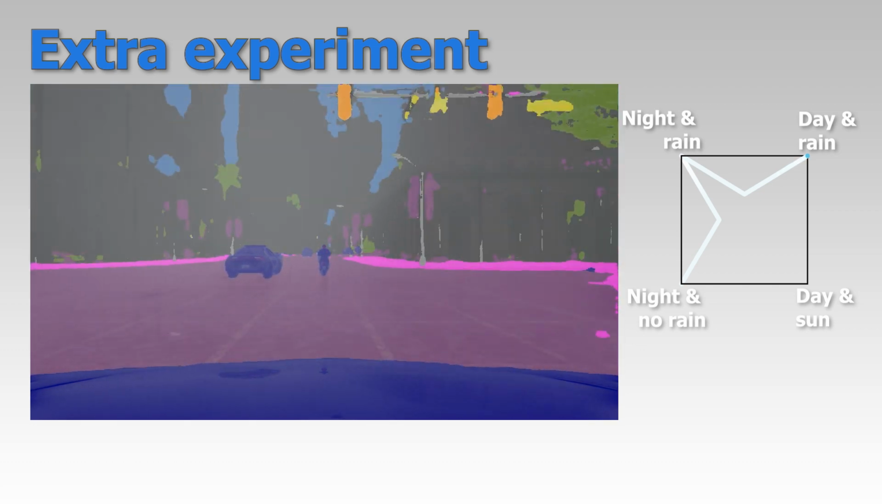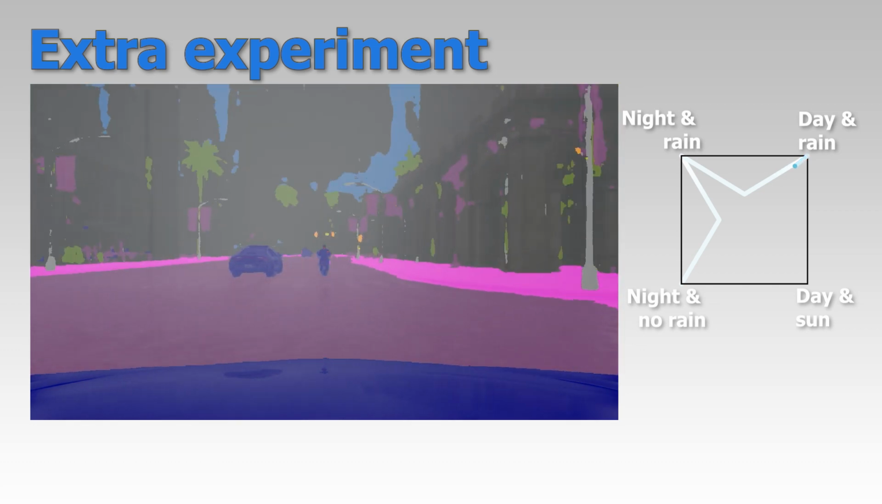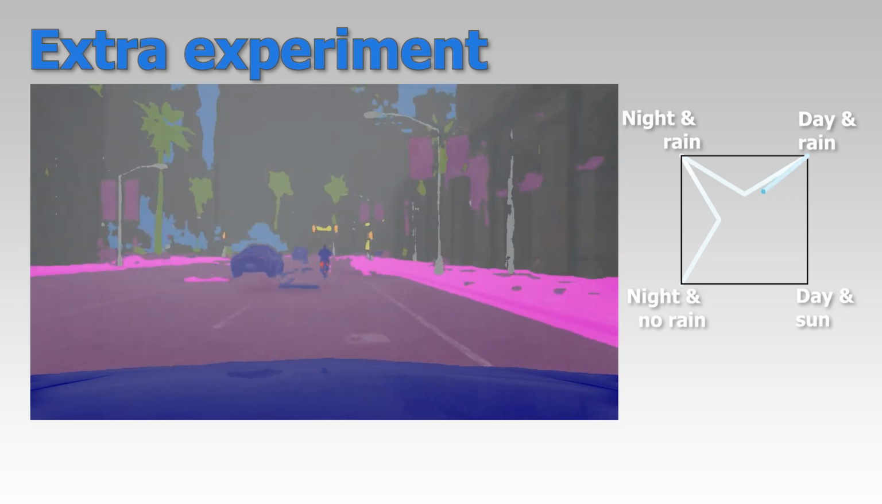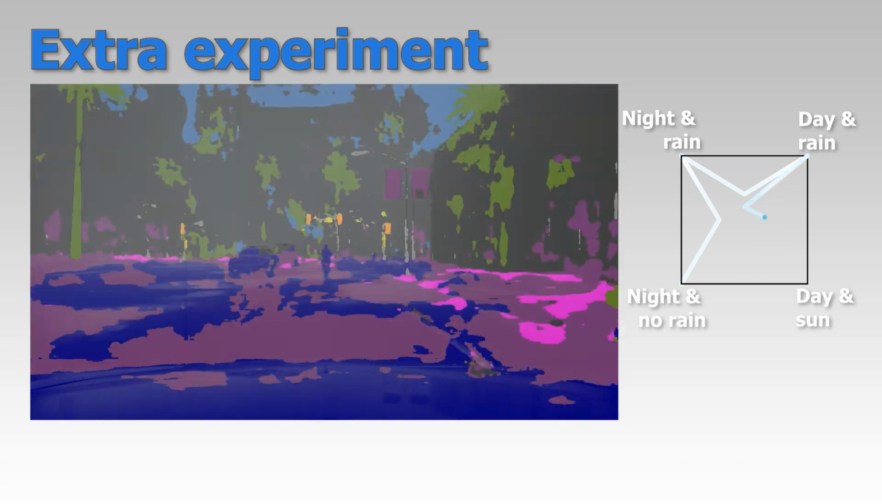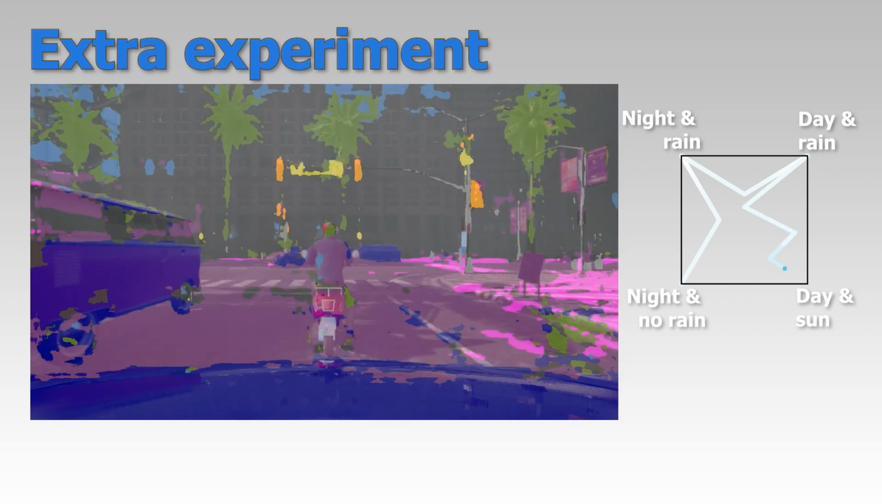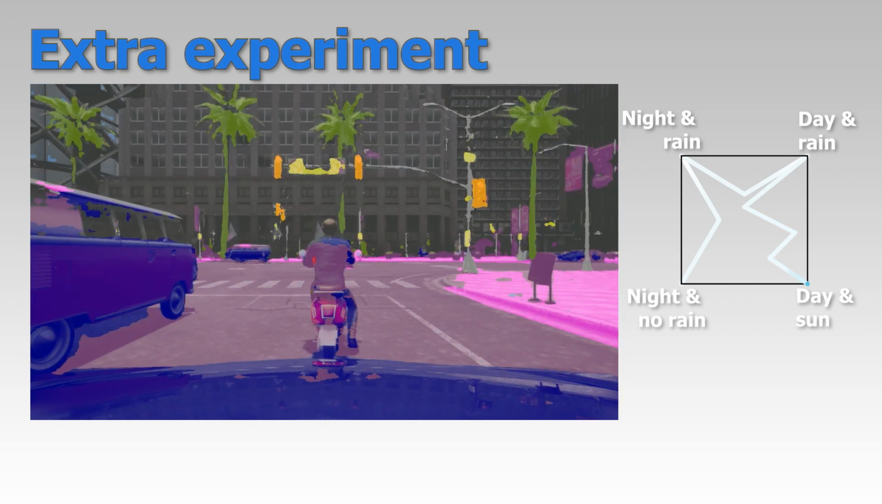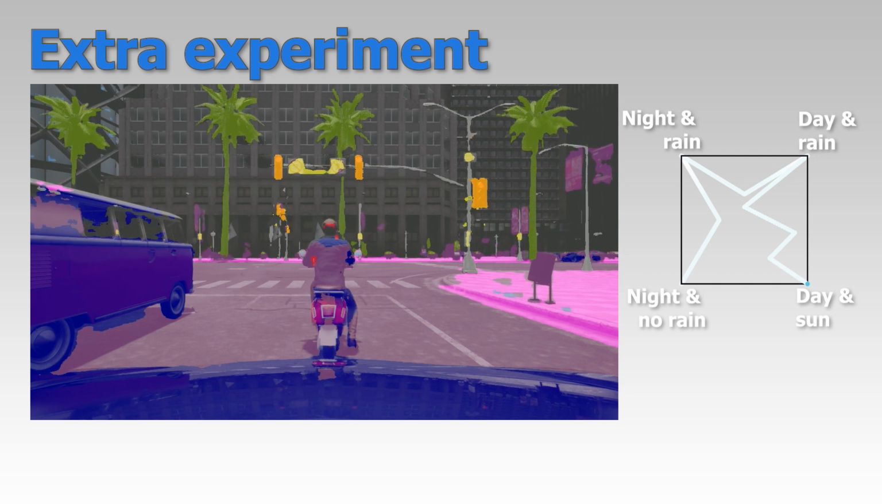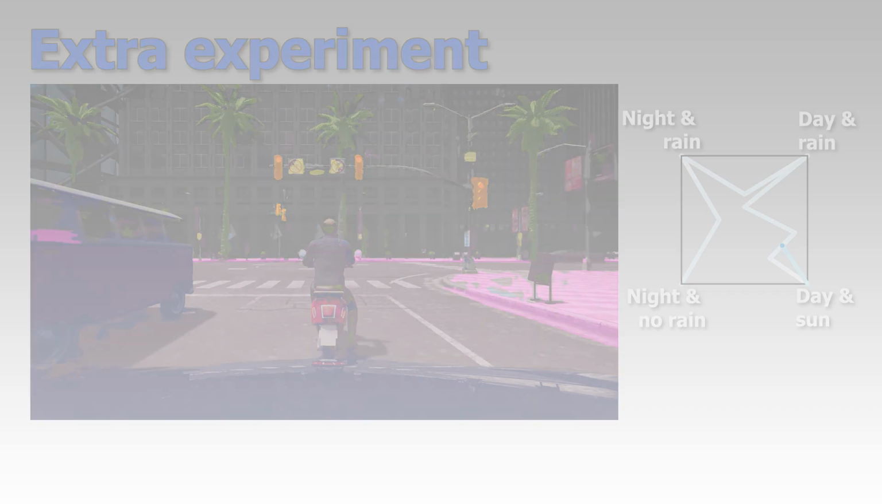We trained 4 models on 4 source domains: daylight and sunny, daylight, rainy and foggy, night and no rain, night, rainy and foggy. We can see that when the target domain's parameters change, our algorithm can also adapt on the fly to produce better segmentation masks.